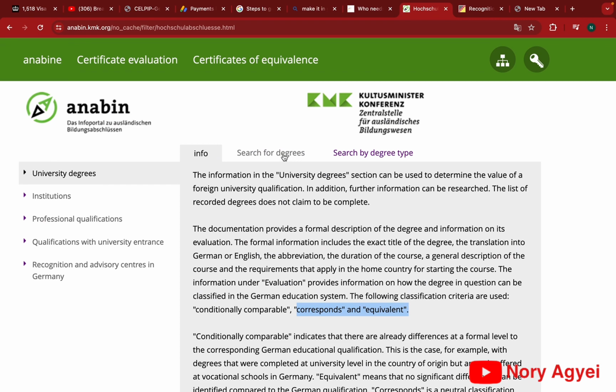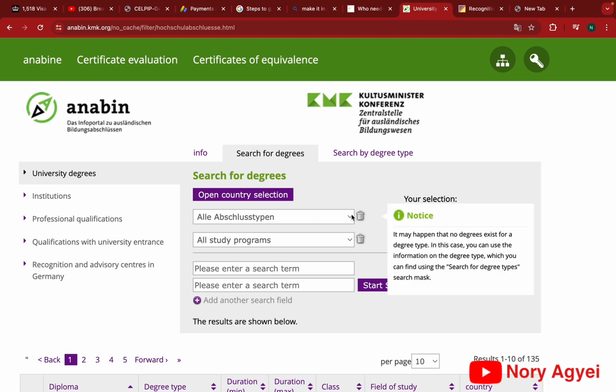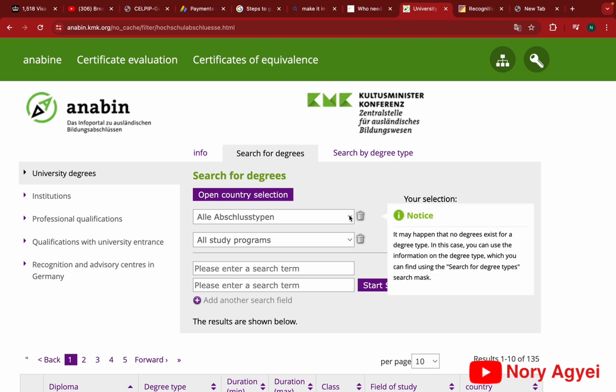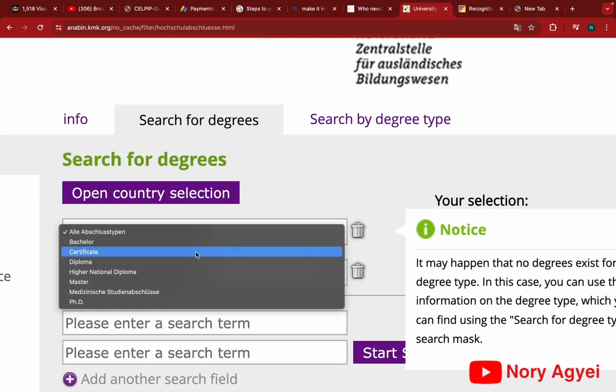So to start the search, you go to search degrees. That is, if your interface is in English. If it's in German, you go to the next thing after the info. You go to open country selection. But we've already selected Ghana as our country, so we're going to stick to Ghana. If you have another country, you can just select your country of choice. Then you select your degree level, whether it's bachelor's, certificates, diploma, but let's choose bachelor's, and later we are going to select another level.